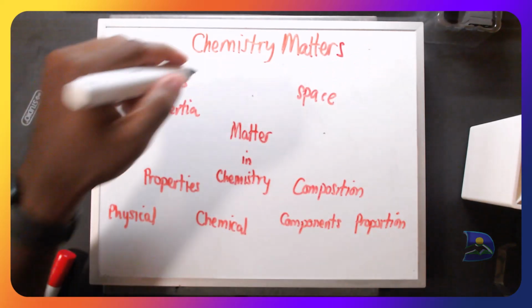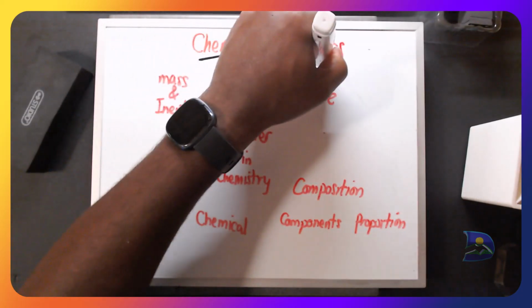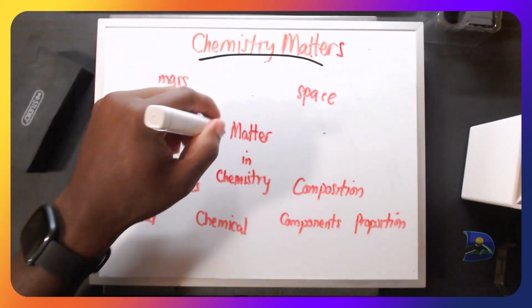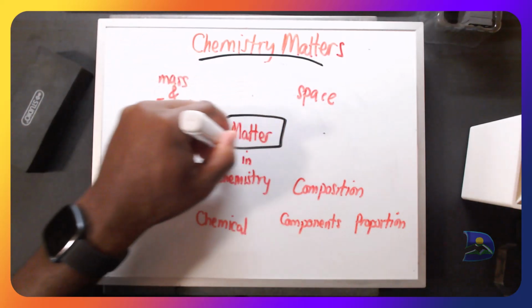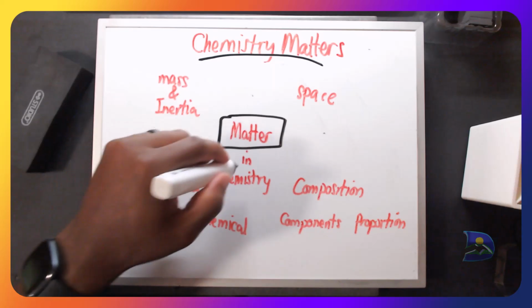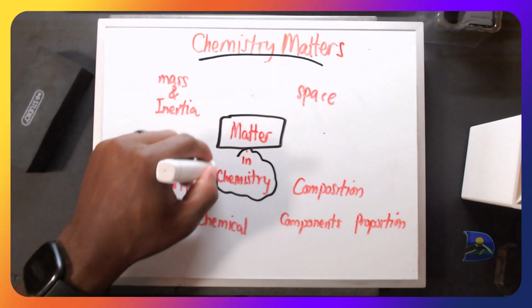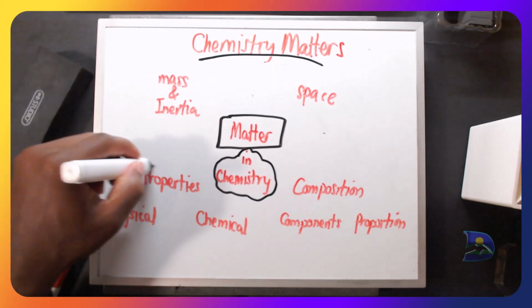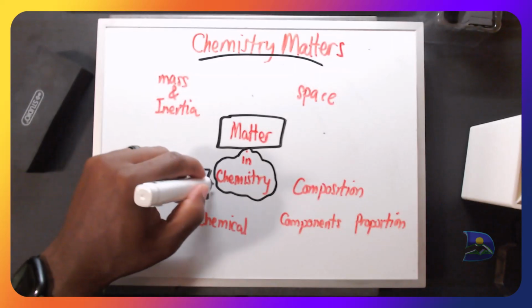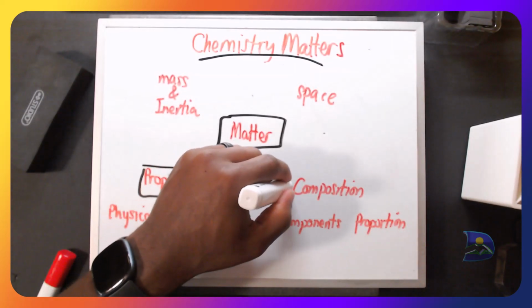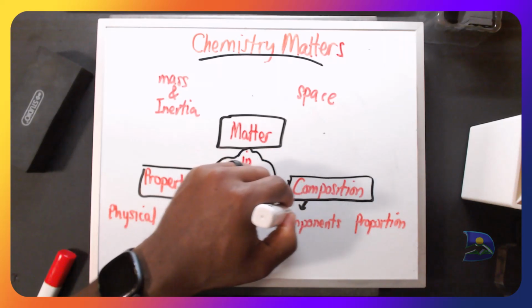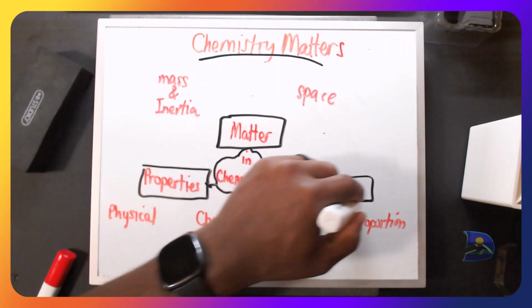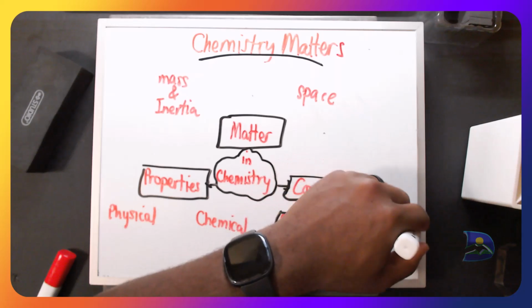So overall, I hope you found this really informative regarding why chemistry matters, where we looked at the following keywords. Matter in chemistry focuses not only on the properties but also on the composition, and for the composition we consider not only the components but also the proportion.